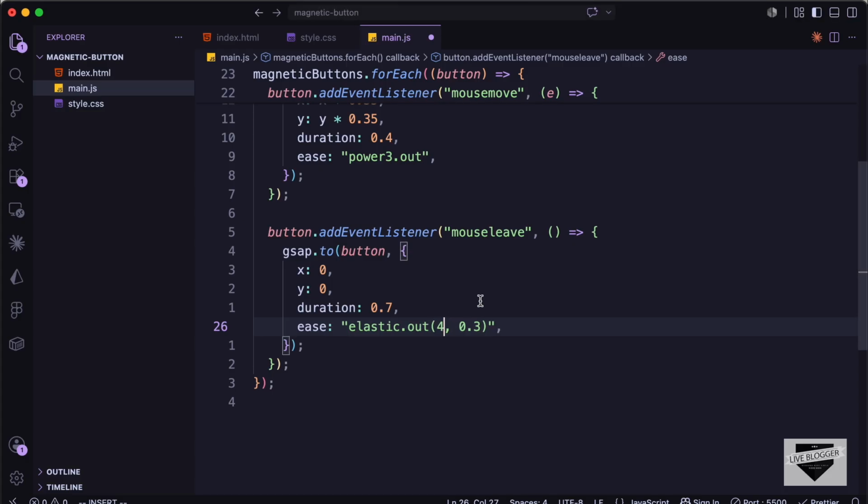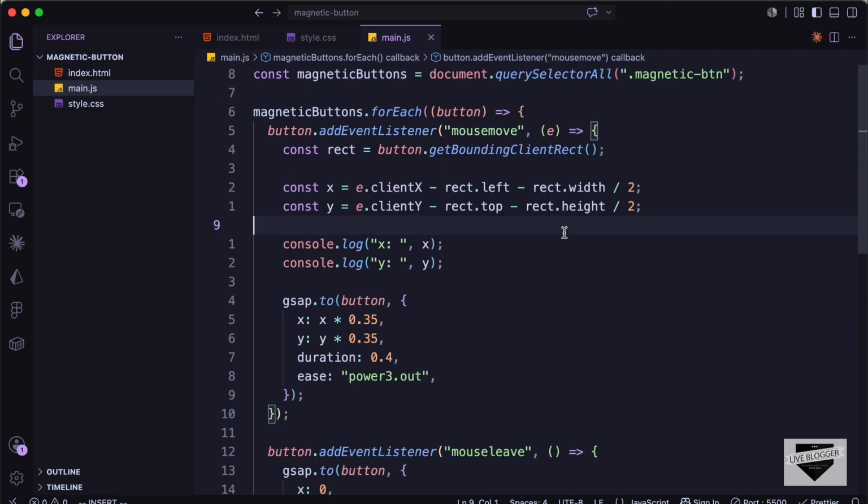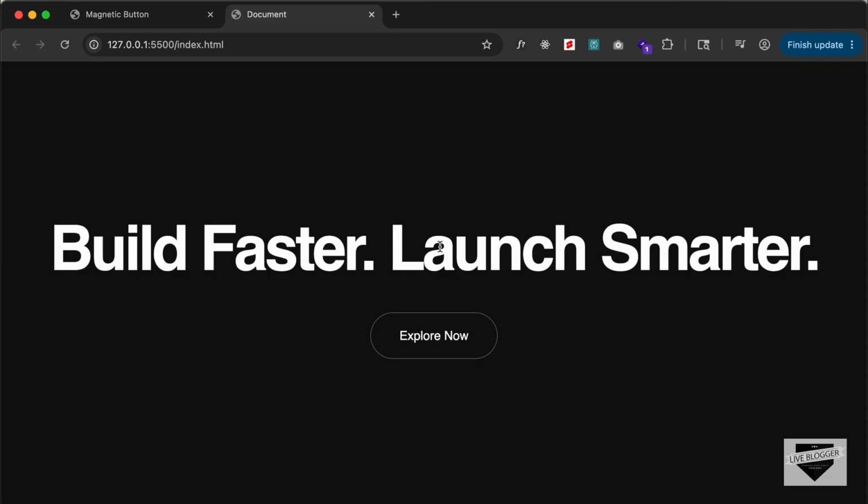So that's basically how you can create this magnetic button for your website using HTML, CSS, JavaScript, and a little bit of GSAP. So that's basically it for this video.